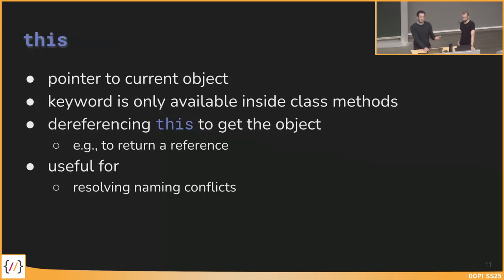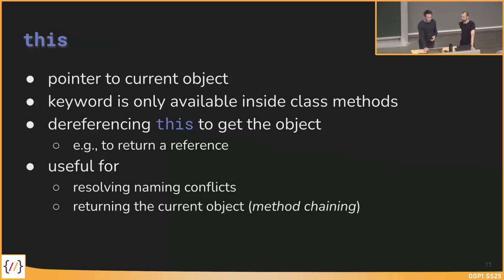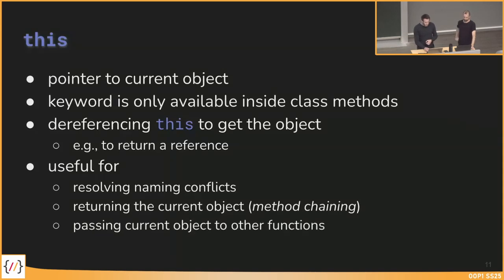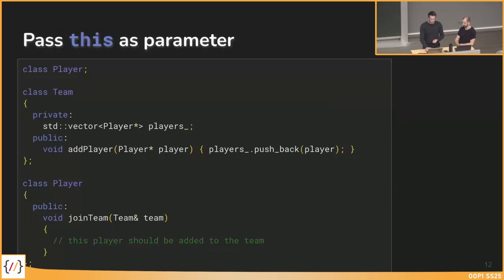It is useful, as we have seen, to resolve naming conflicts, to make sure which age in the previous example is meant, but we can also use it to return the current object from a method inside a class, to use method chaining. Method chaining is a new concept we will see in a minute, and we can also use it to pass it to other functions as arguments. We will see in this example how this works.